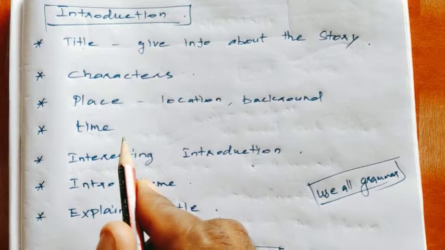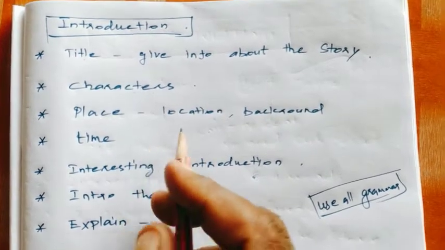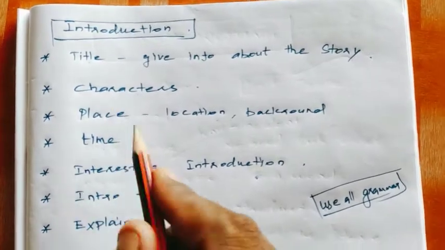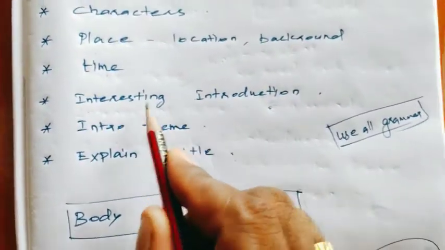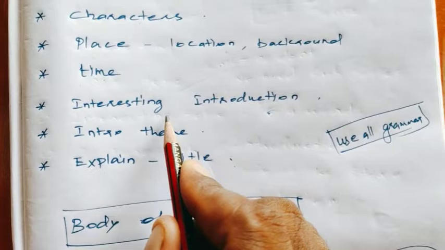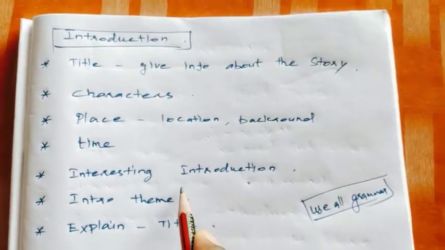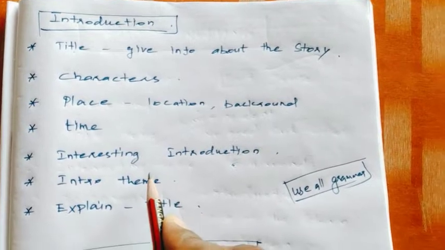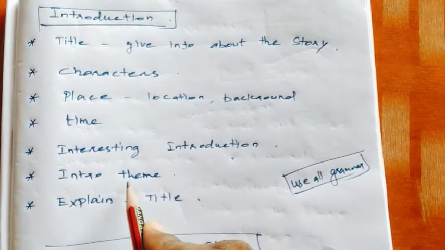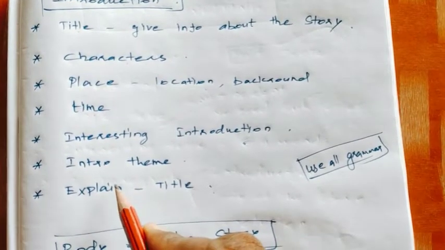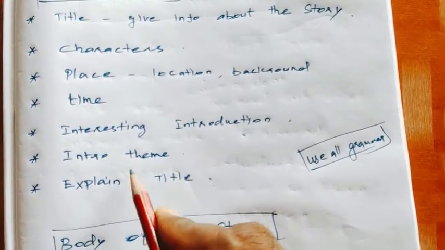Clouds are ready to rain, background. So like that we want to explain the story: time, place, character. Next, introduction. We want to give an interesting introduction. It is very, very important. If the introduction is not interesting, readers won't read your story after that. So introduction is very, very important.